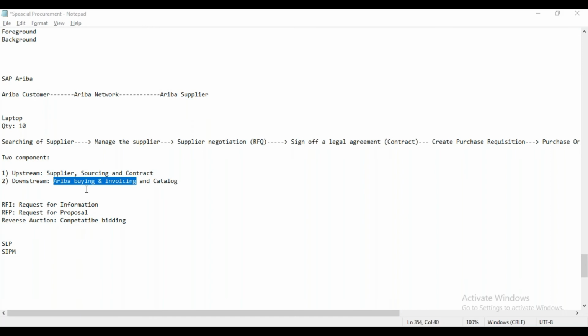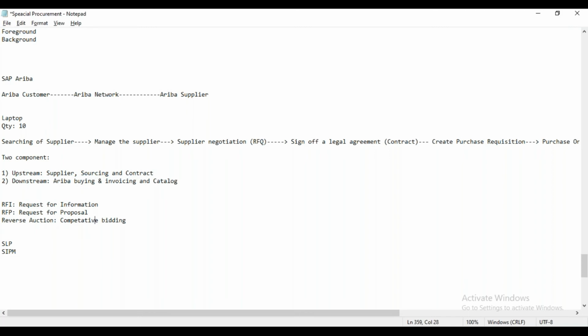Any further question? Sir, I have one question regarding reverse auction. Could you explain how auctions work in SAP Ariba?